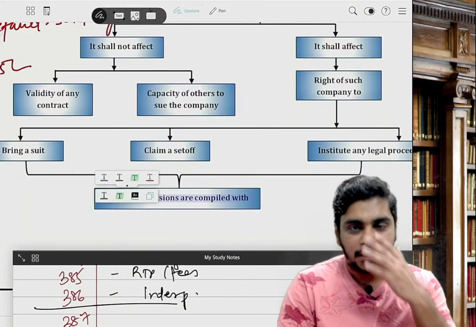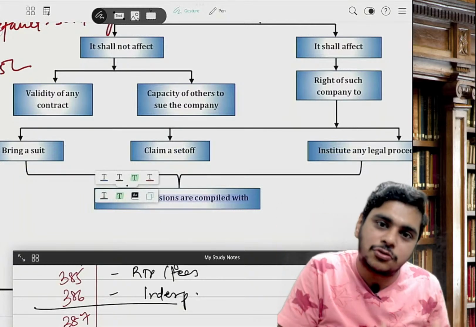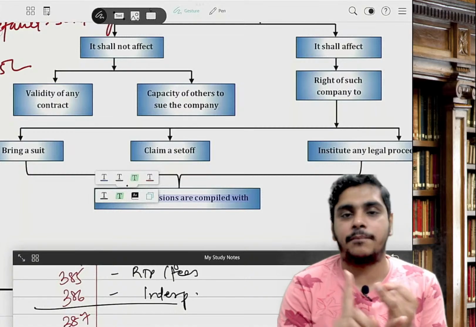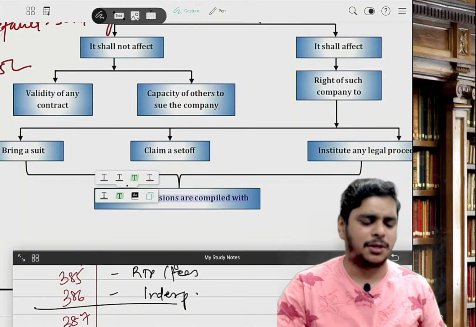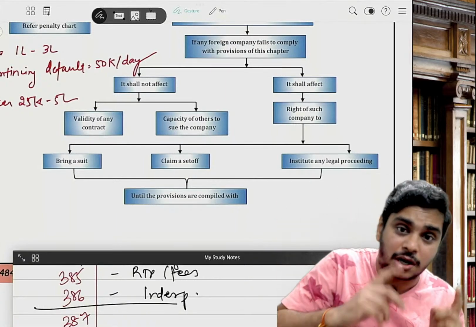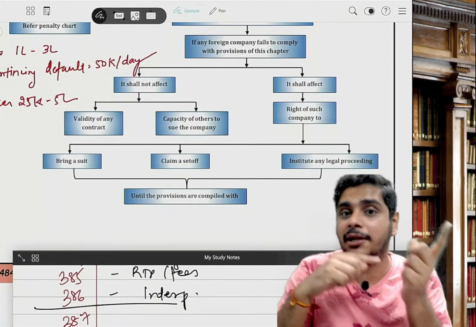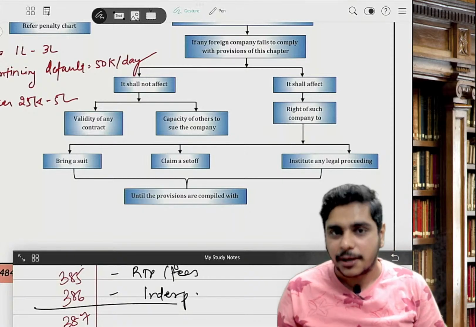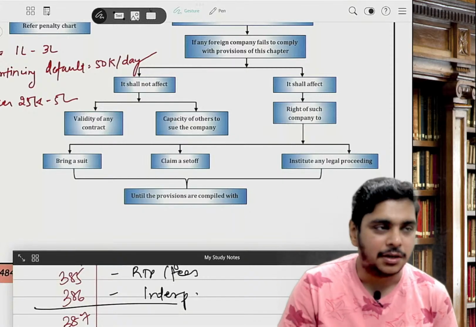That means a third party can sue you, but you can't sue. You can't claim set-off, you can't bring a suit, you can't initiate any legal proceeding until the provisions are complied with. Whatever the contracts are, they are valid. Third party can sue; company, you can't sue or claim set-off until the provisions are complied with. Section number 393.